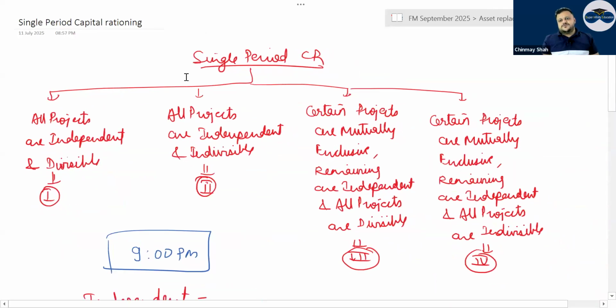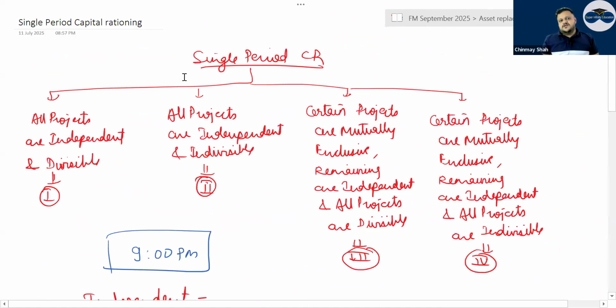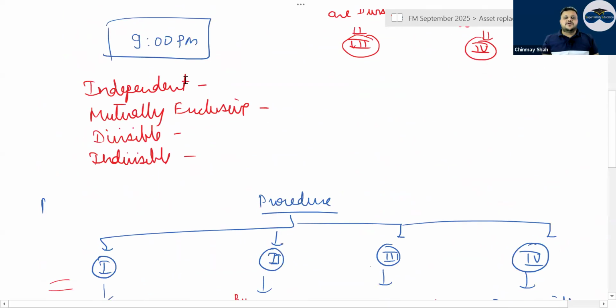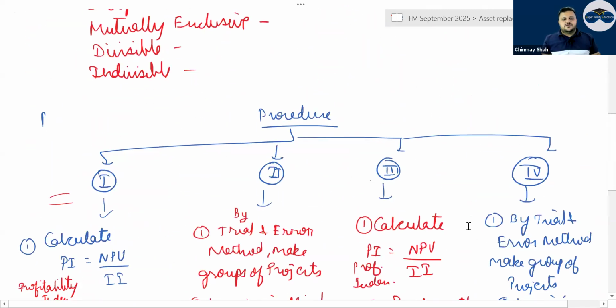You have 4 types of questions that can come up in the exam. All projects are independent and divisible. All projects are independent and indivisible. Certain projects are mutually exclusive, remaining are independent, and all projects are divisible. Certain projects are mutually exclusive, remaining are independent, and all projects are indivisible. Now, don't be surprised. This is not there in a lot of books. Don't be surprised if this comes in the exam.